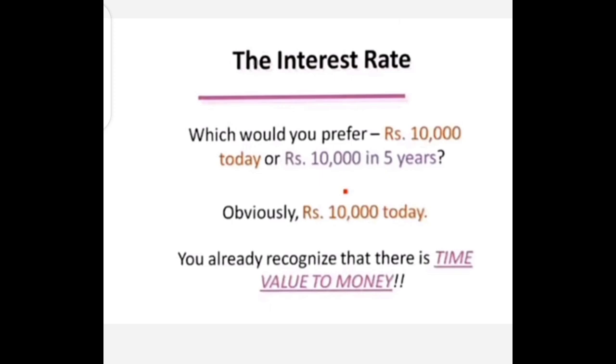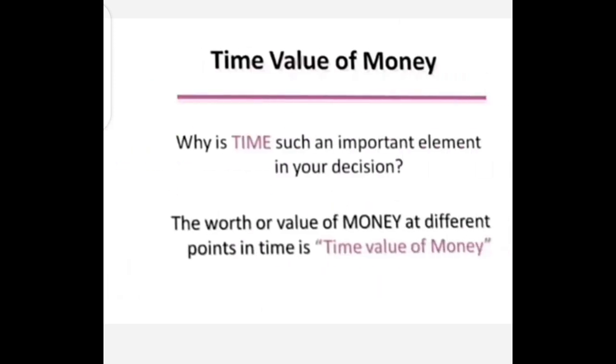You already recognize that there is the time value of money. So that's why you will prefer 10,000 today, not 10,000 after 5 years, as the worth of money will decrease over a period of time. It occurs due to various factors. One of them is interest rate.